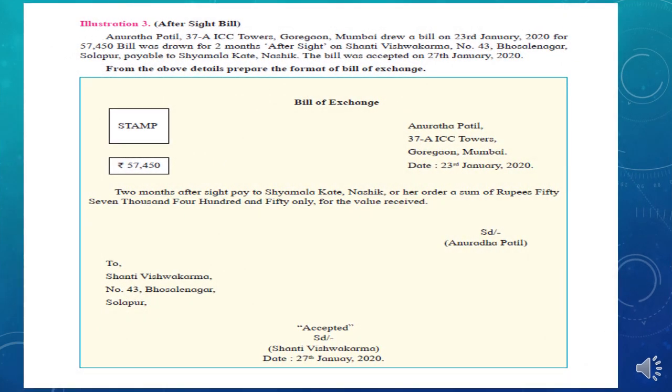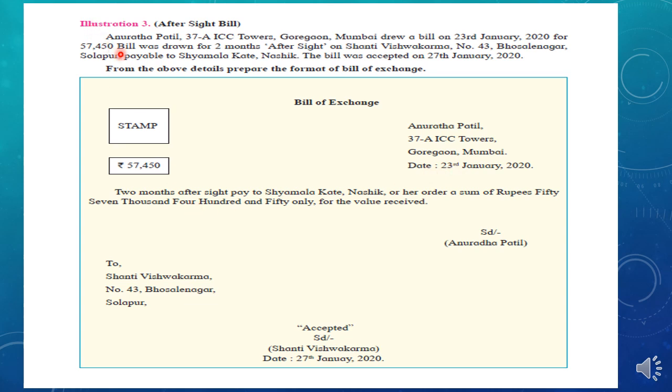The third illustration is, student, you can see, after sight. What do you mean by after sight? We have learned it in the last video. After sight, the due date will be calculated from the date of acceptance. When the drawee sees and accepts the bill, from that date the bill's due date will be calculated, and the bill-making date will be ignored.